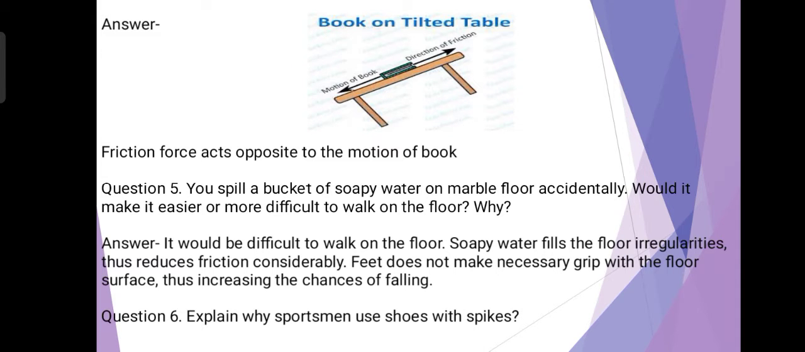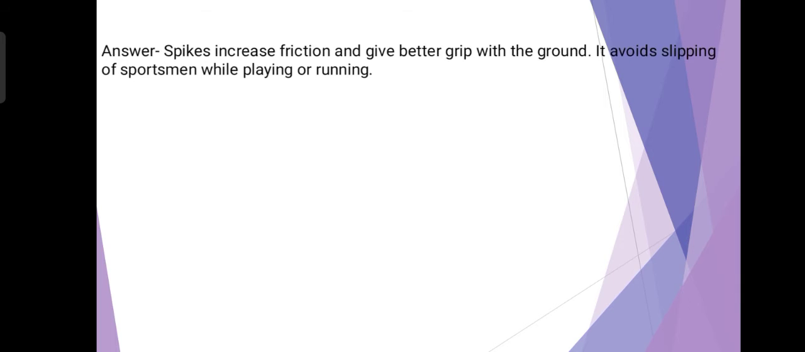Question number 6. Explain why sportsmen use shoes with spikes. The answer is: spikes increase friction and give better grip with the ground. It avoids slipping of sportsmen while playing or running.